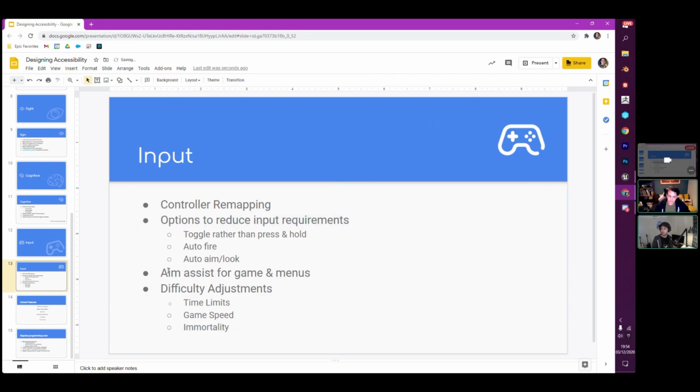This can expand massively as well. So you can have aim assist or auto aiming for different games and for menus. You can also add difficulty adjustments for time speed, game speed, and immortality. Same as with cognitive.